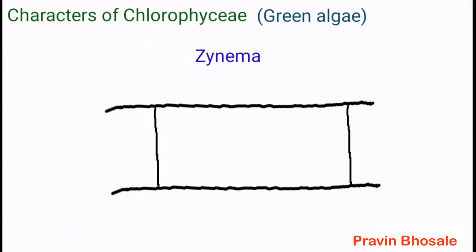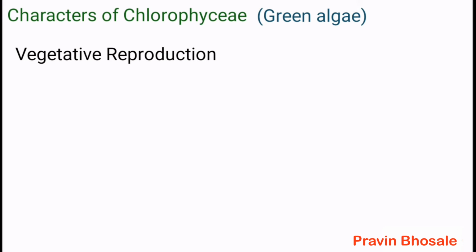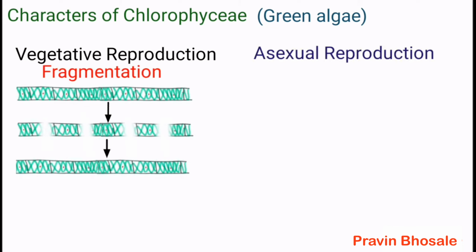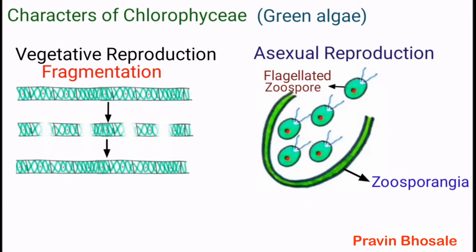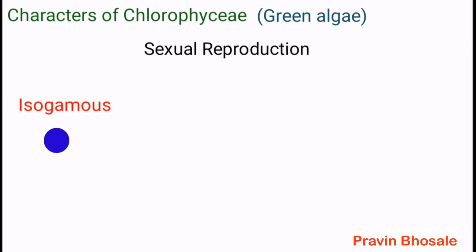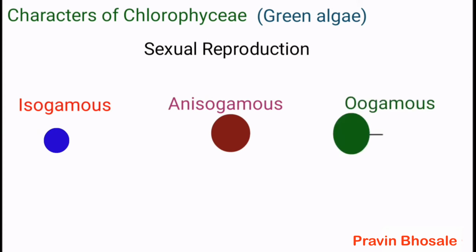Zygnema has a stellate or star-shaped chloroplast. Vegetative reproduction takes place by fragmentation. Asexual reproduction occurs by flagellated zoospores produced in zoosporangia. Sexual reproduction is isogamous, anisogamous, or oogamous.